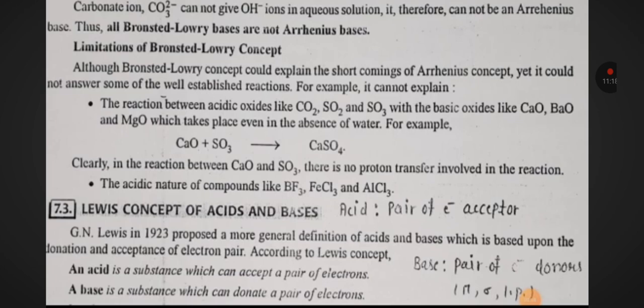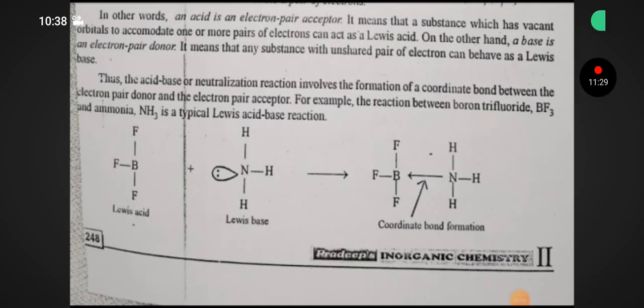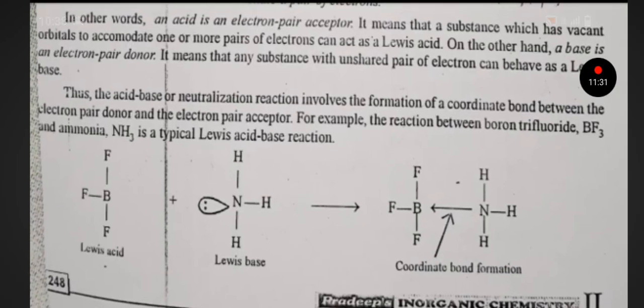According to Lewis concept, an acid is a substance which can accept a pair of electrons. A base is a substance which can donate a pair of electrons. In other words, an acid is an electron pair acceptor. It means that a substance which has a vacant orbital to accommodate one or more pairs of electrons can act as a Lewis acid. On the other hand, a base is an electron pair donor.